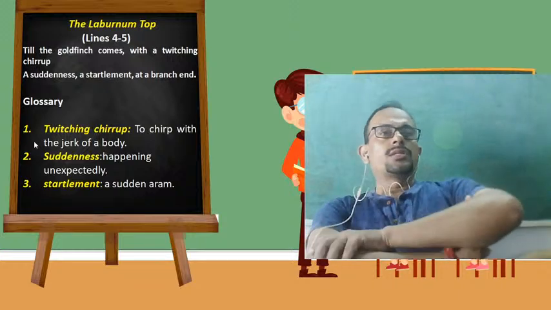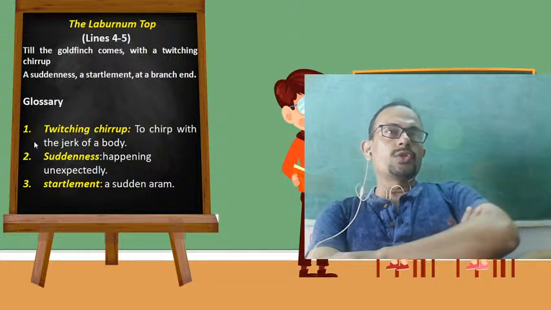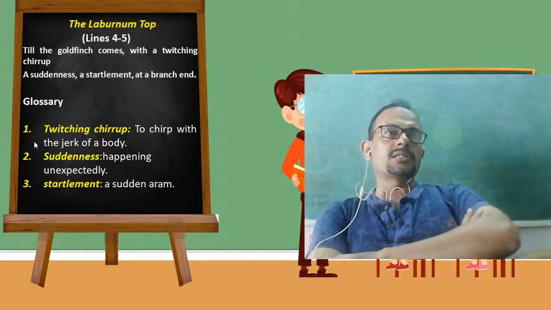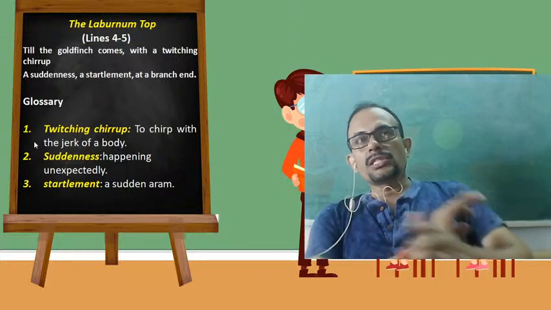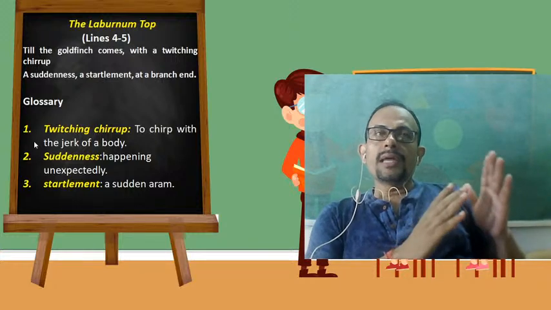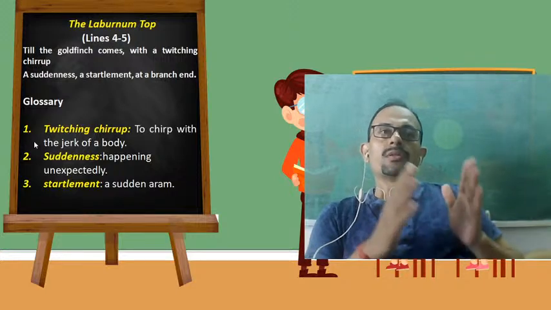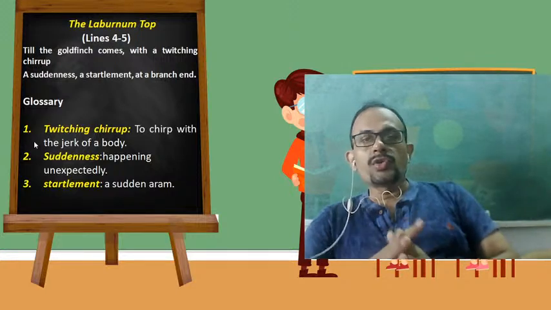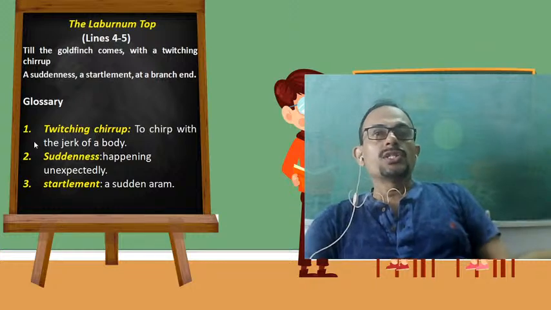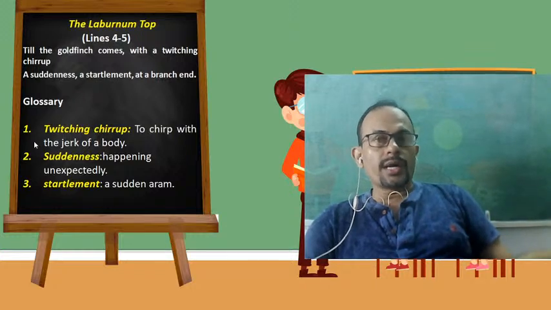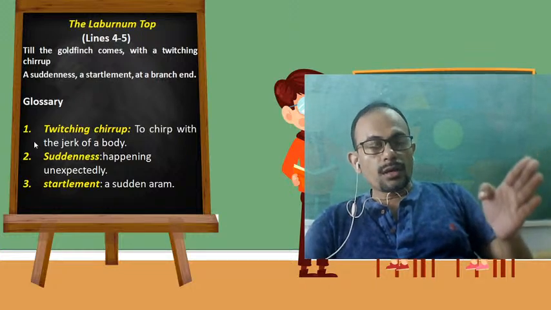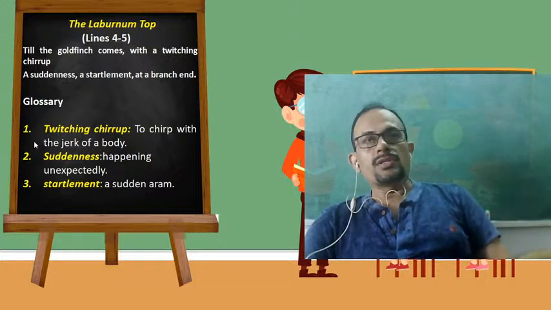Till the goldfinch comes with a twitching chirrup, a suddenness, a startlement at a branch end. So, dear students, till lines 1 to 3, we found that there is a laburnum tree, the top of which is very, very silent and quiet on a September afternoon.